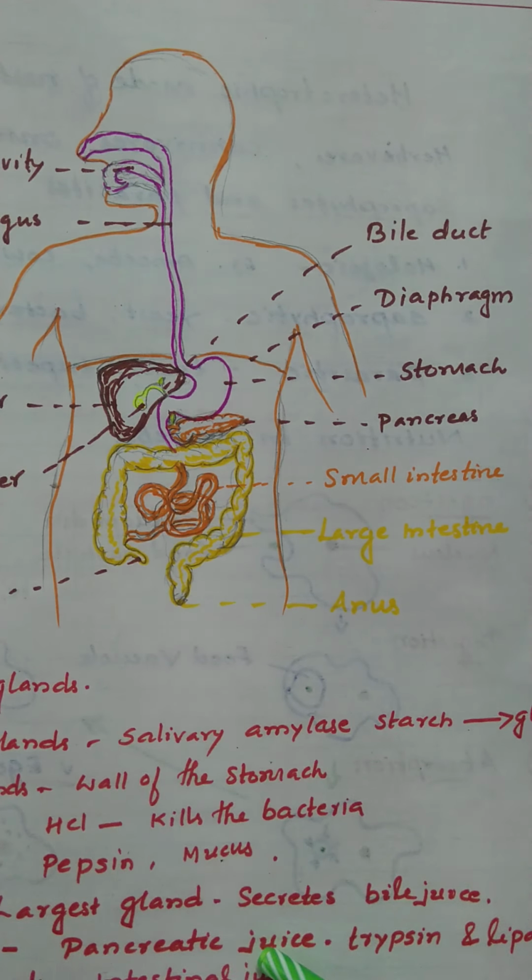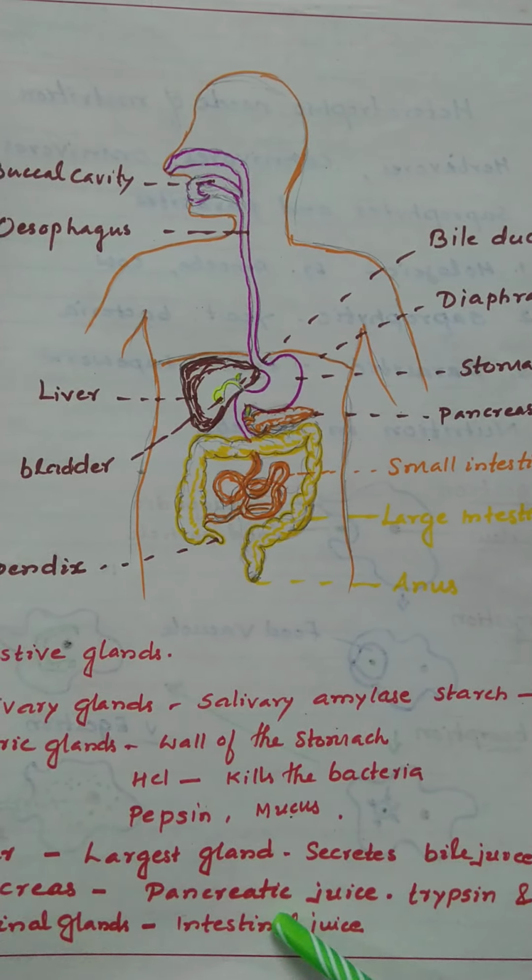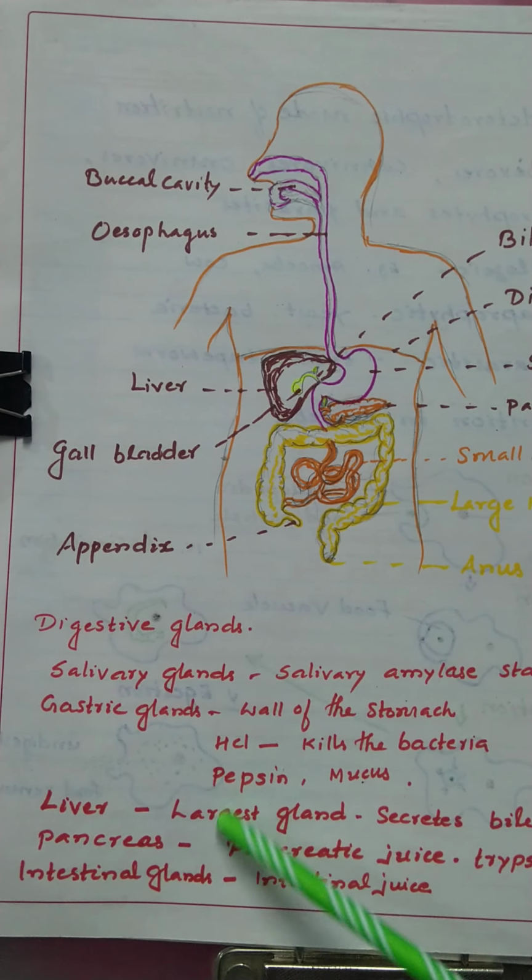The pancreas secretes pancreatic juice containing trypsin and lipase. The intestinal glands produce intestinal juice. So these are the digestive glands associated with digestion.